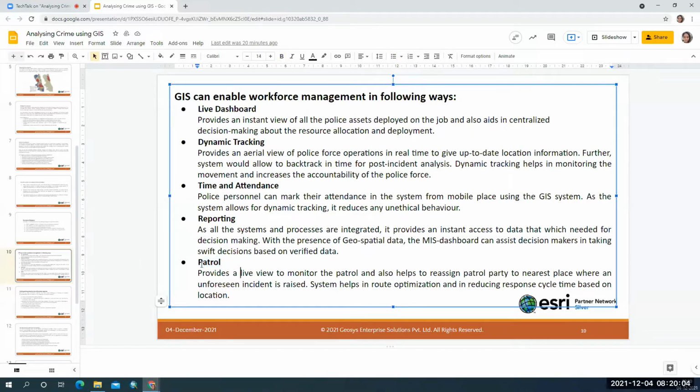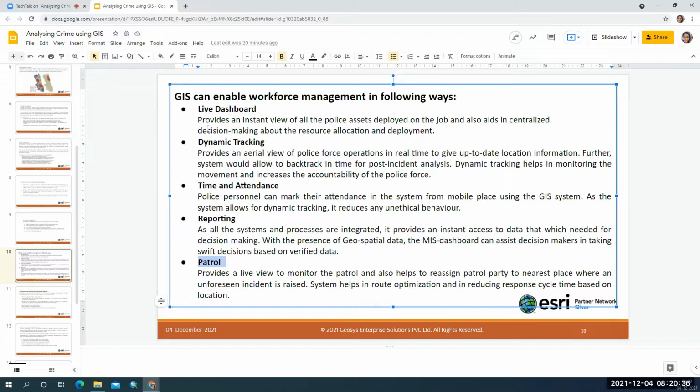And then, how many incidents are occurring, how many crimes are occurring in a given day, in which location more crimes are occurring, what is the pattern of the crime, and which types of crime are occurring more. All these kinds of data the decision makers need to strategize. So they want a system in which they can visualize all these incidents.